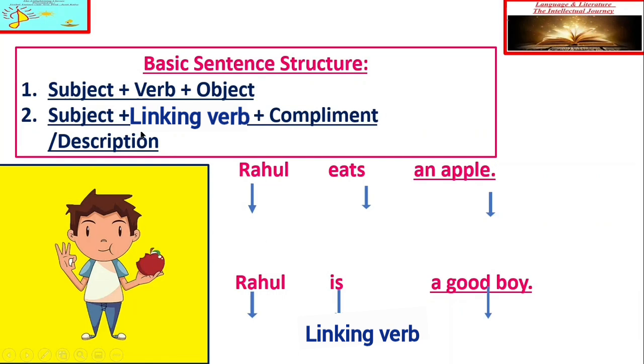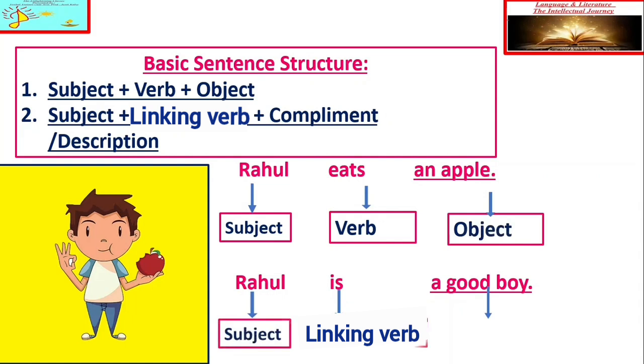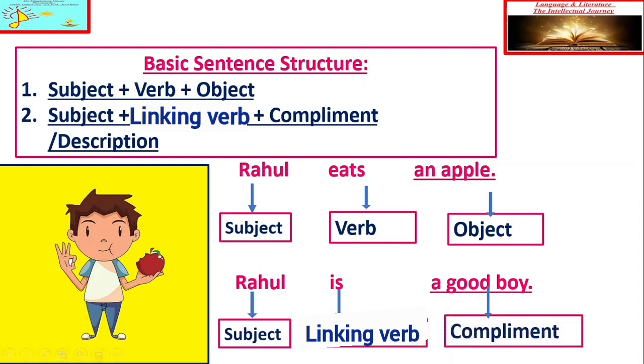So here we can understand Rahul is a subject, eats is a main verb, and apple is an object. In the next sentence, Rahul is subject, is is linking verb, a good boy is a complement. So my dear students, you have understood the two basic sentence structures, that is subject, verb, object, in which we are talking about the action done by the subject.